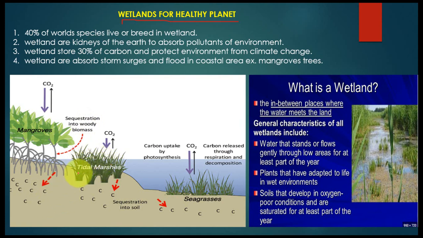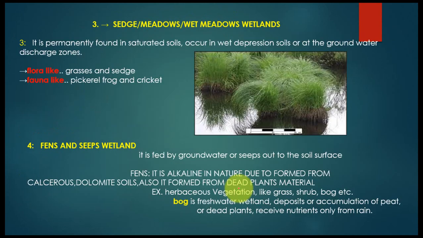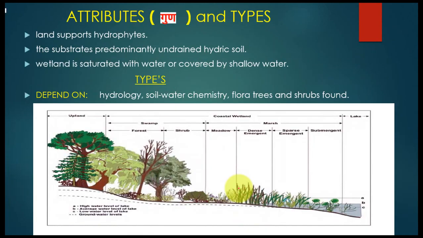Here are the tidal marshes. Marshes also protect from tides and from storm surges and floods. Here you can see the sea grasses, as I previously showed you in this picture. This is the submergent type where sea grass vegetation forms.